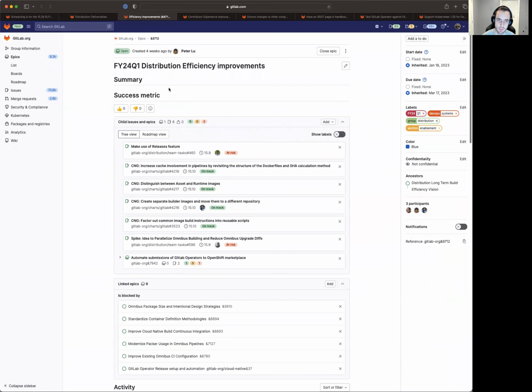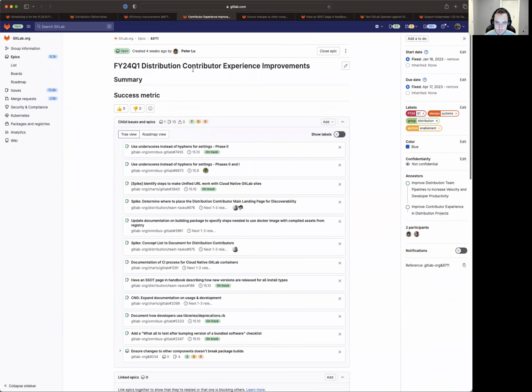Moving into our efficiency work, this is the epic that Peter created for specifically items from the efficiency epic that we plan to work on in Q1. Basically the same ones that DJ had proposed in that comment that we discussed. And then this is the contributor experience improvement one. So these are, again, the same issues that were proposed there that we hope to accomplish in Q1.